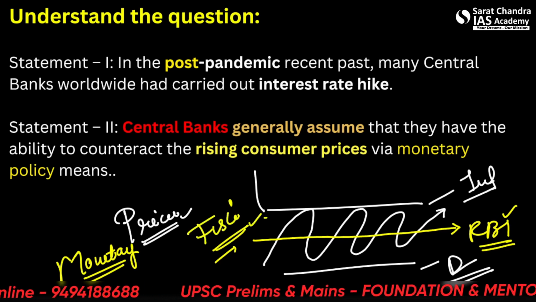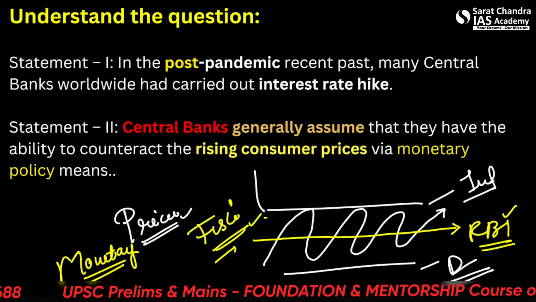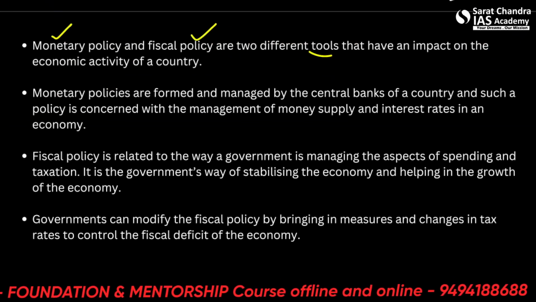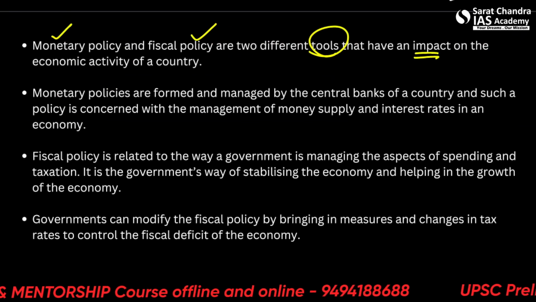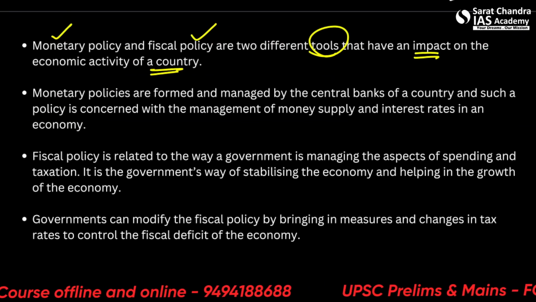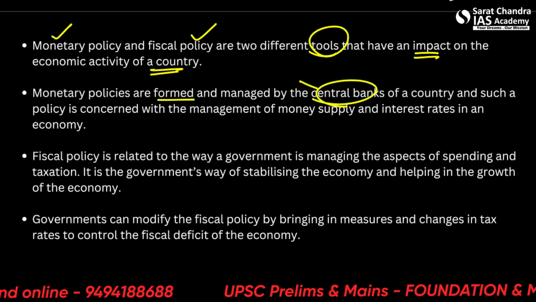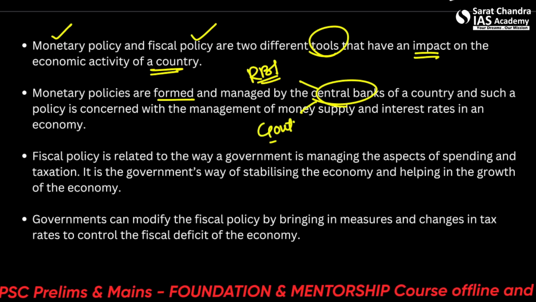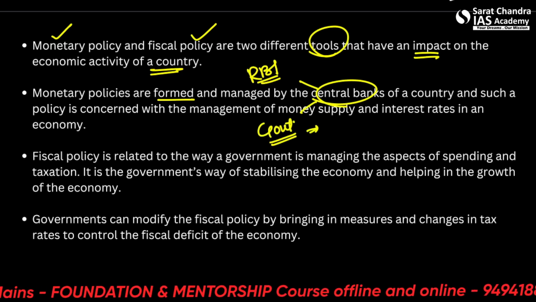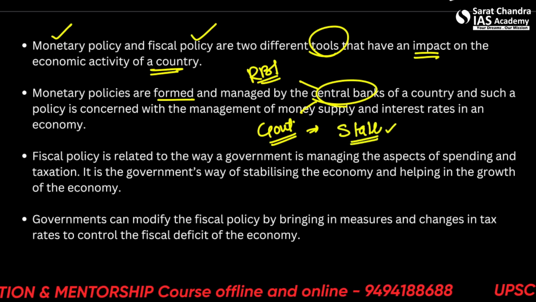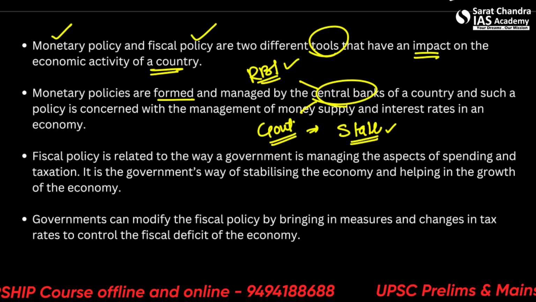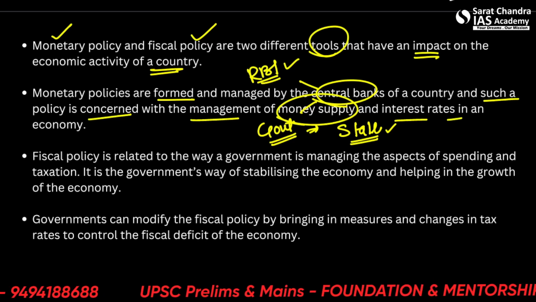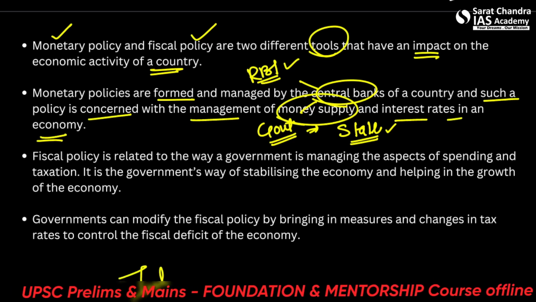Okay, let's move further from here. So what we understood till now is about the monetary policy and fiscal policy. They are two different tools that have an impact on the economic activity of a country. Monetary policy is formed and managed by the central bank, so it's solely a decision of the RBI. The mandate is, however, given by the government. The government mandates the RBI to keep the economy very stable as per certain acts, but RBI takes all the decisions from then onwards. Such a policy is concerned with the management of money supply and interest rates in an economy. So why are we talking about interest rates?